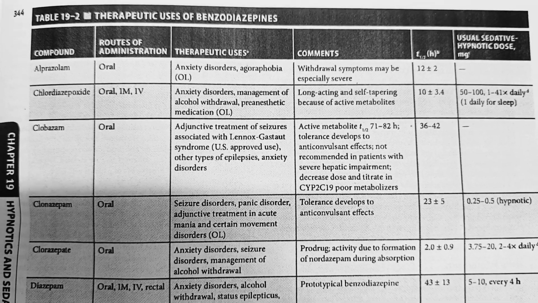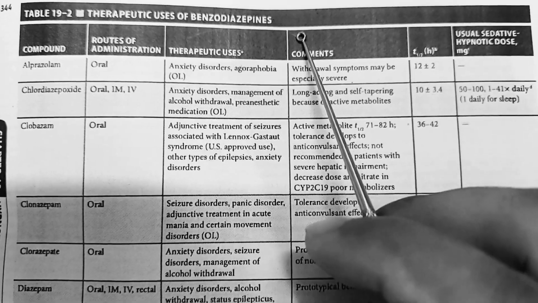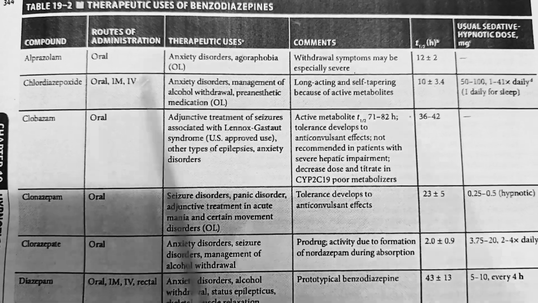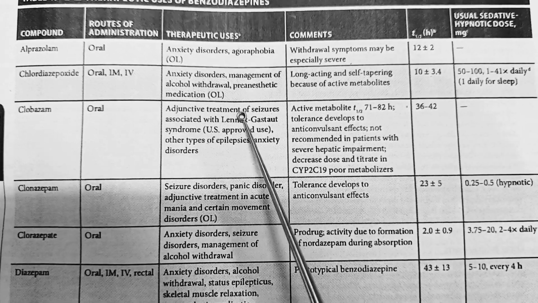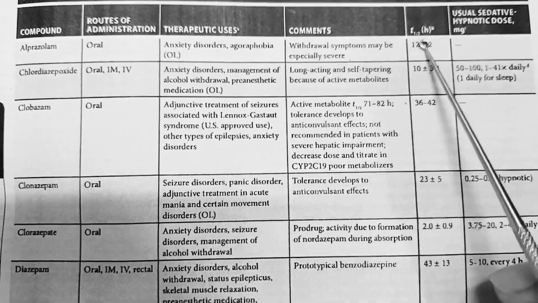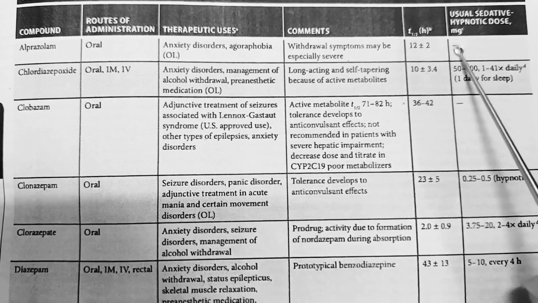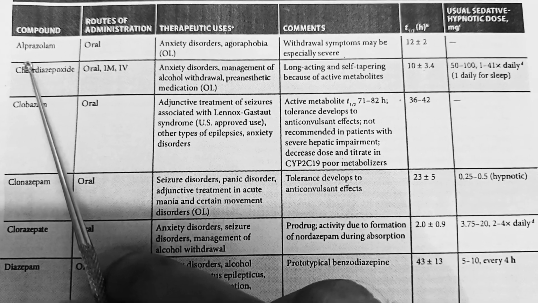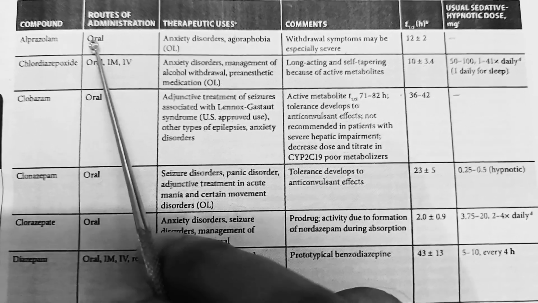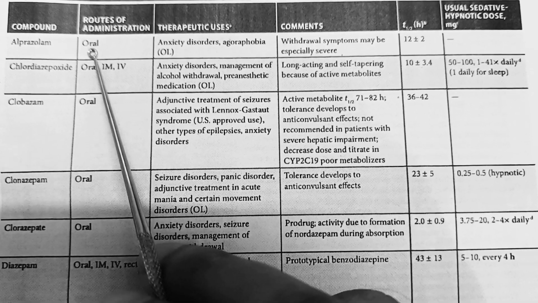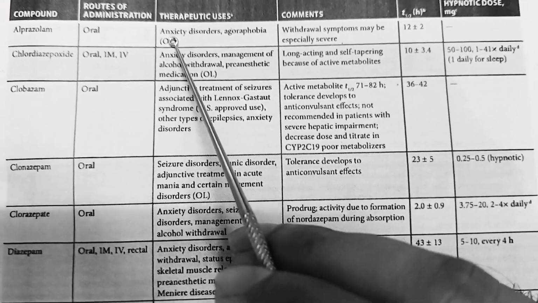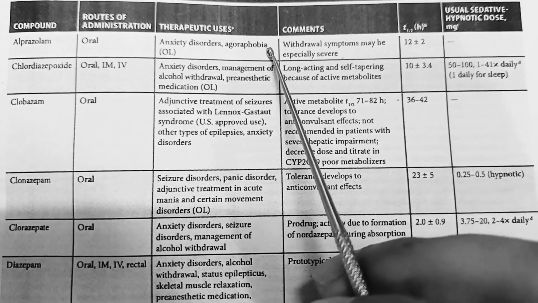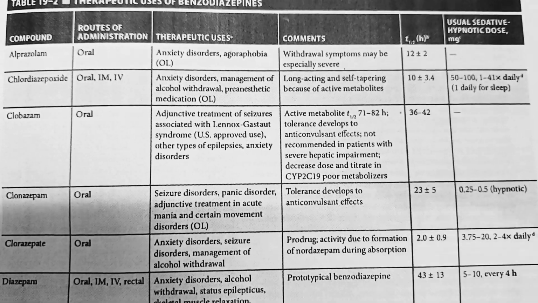Now the therapeutic uses of benzodiazepines. Here is a chart. We can see here the compound name, the route of administration, therapeutic use, comment, half-life, and the usual dose. First of all, we see alprazolam. This alprazolam can be used by the oral route, and it is used in anxiety disorder and agoraphobia. Agoraphobia means some type of anxiety disorder.